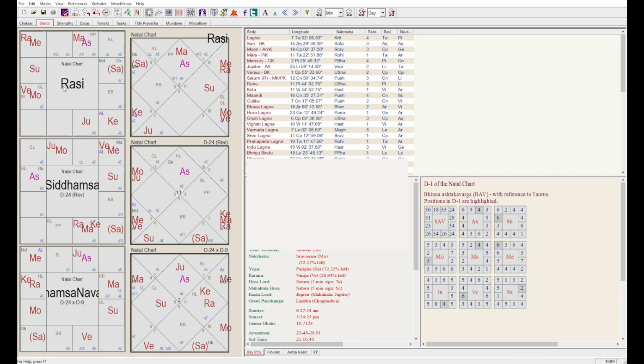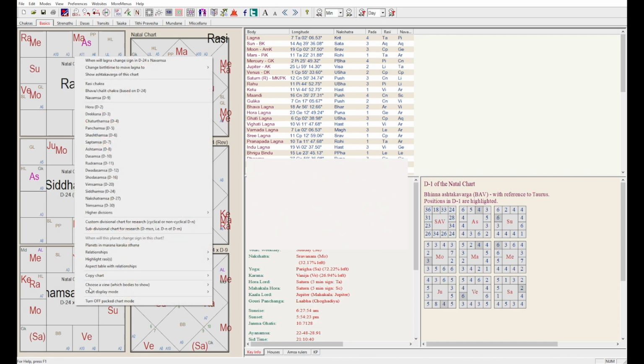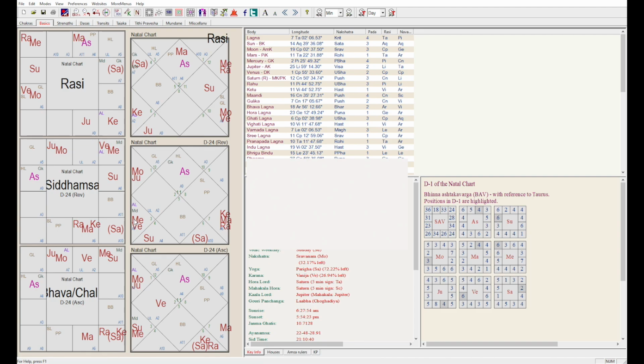In front of you there is the Rashi chart, there is Siddhamsha and the Bhava Chakra of the Siddhamsha chart. Siddhamsha or D24 is the divisional chart that is looked into for educational matters and learning matters. While analyzing Siddhamsha chart, it is very important to keep in mind that the birth time has to be very accurate. As the harmonics of the divisional charts go up, the duration for which the lagna stays in one sign is less.